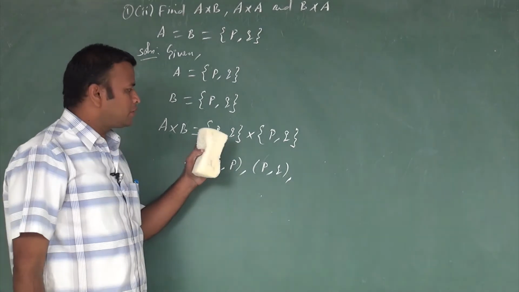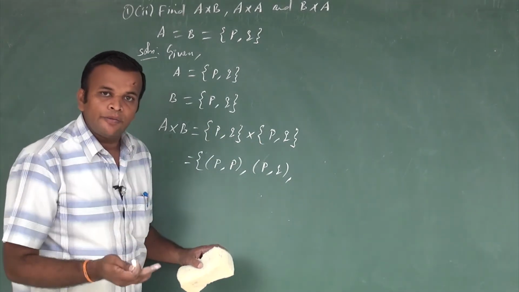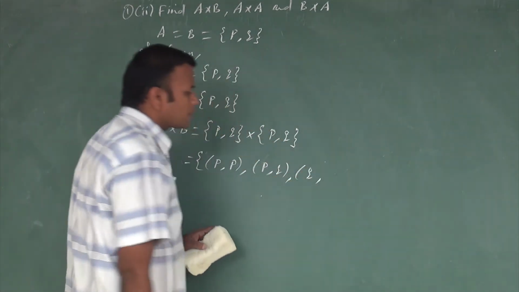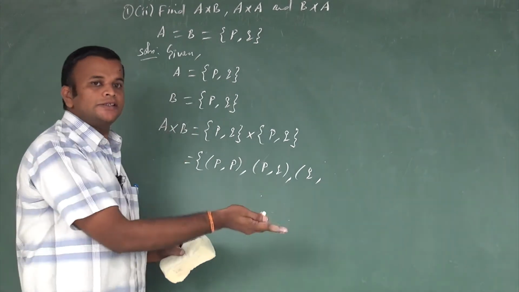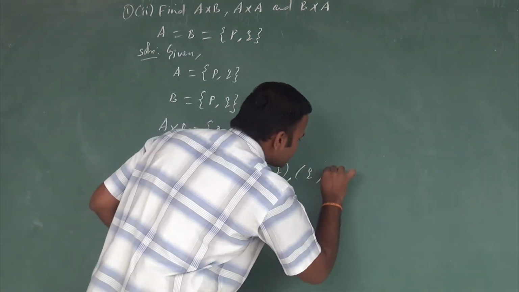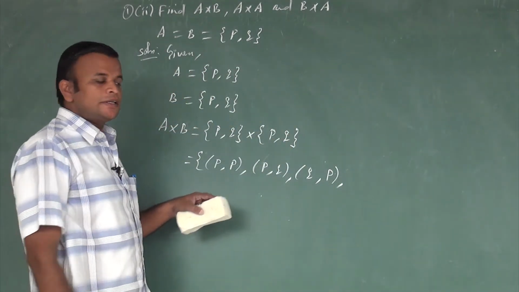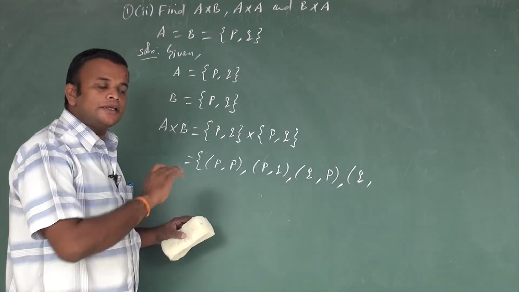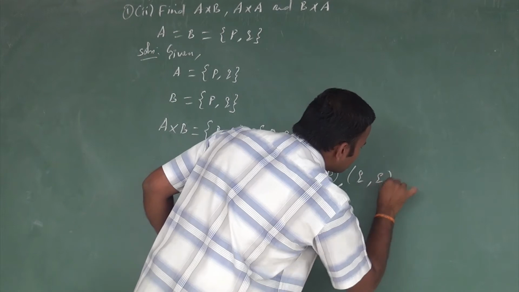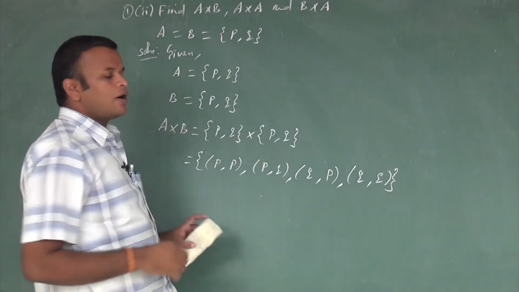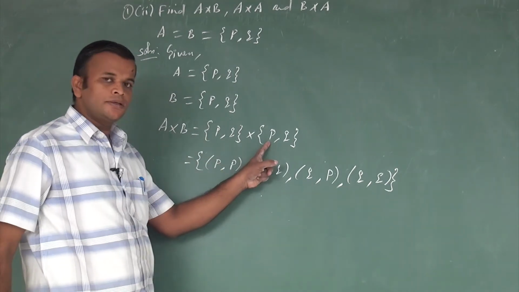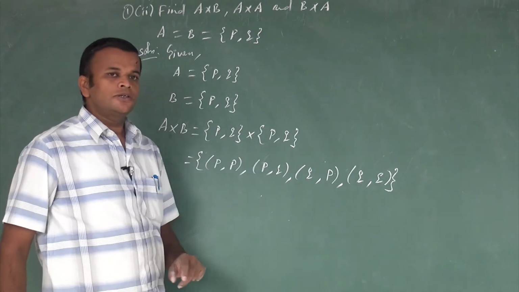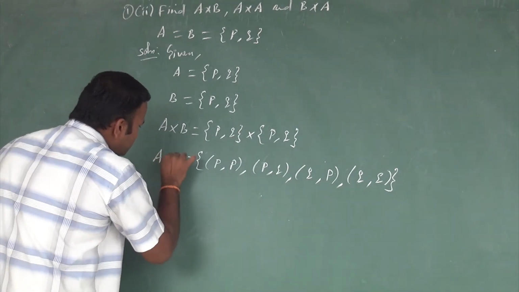Next, the second element in the first set. What is the second element in the first set? It is Q, comma, the first element in the second set. What is the first element in the second set? It is P. Next, the second element in the first set, comma, the second element in the second set, which is Q. So we write all possible ordered pairs: P, P; P, Q; Q, P; and Q, Q. So that is the value of A cross B.